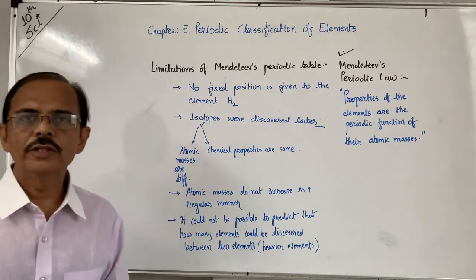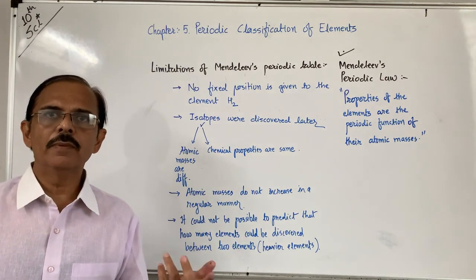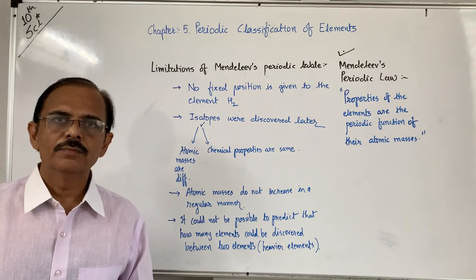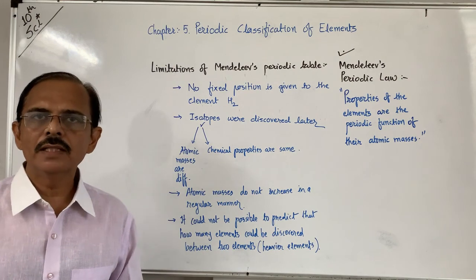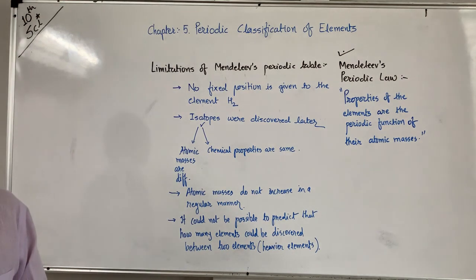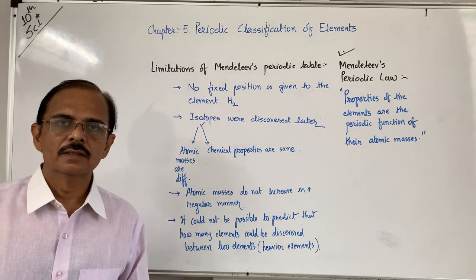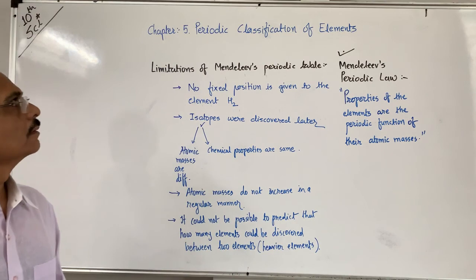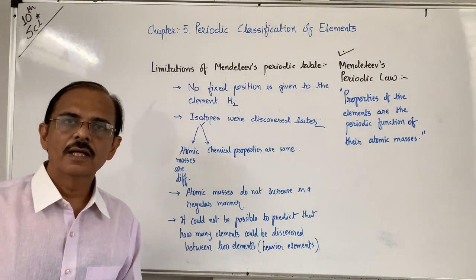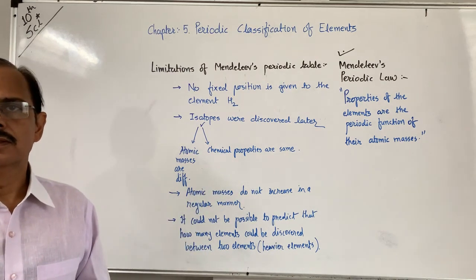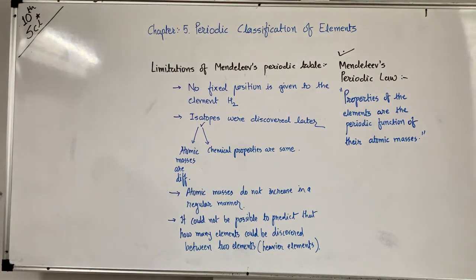Afterward, we are going to start the modern periodic table. Not only one scientist but many scientists together prepared this to overcome some limitations of Mendeleev's periodic table. When 118 elements were discovered, classification of these 118 elements became difficult according to atomic masses, and that's why scientists prepared the modern periodic table. We will discuss it in the next lecture.